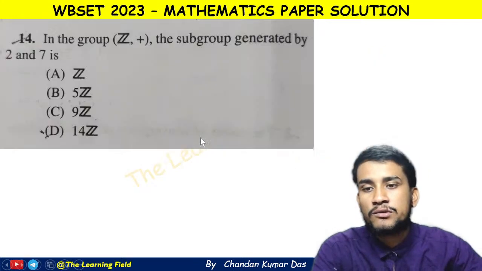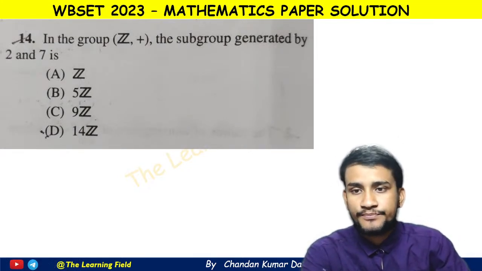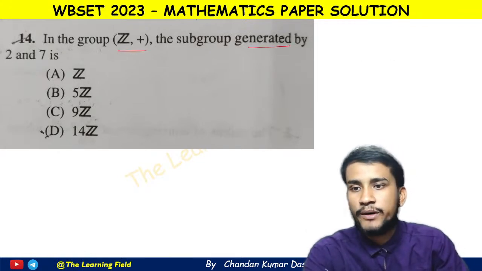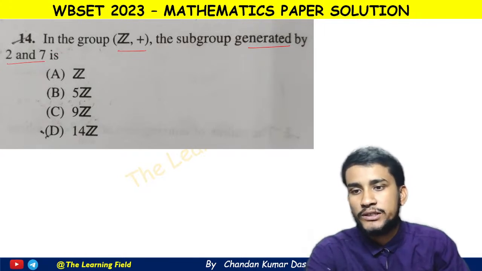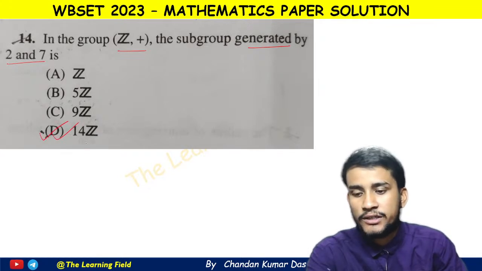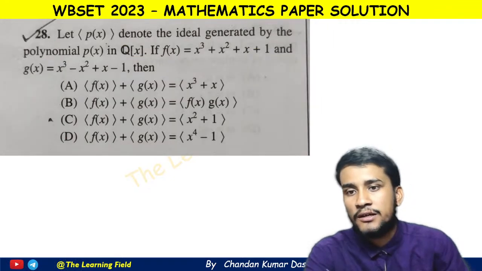Now going to the next question. This is a very easy question. In the group of Z, the subgroup generated by 2 and 7. So 2 and 7 are two prime elements. Okay, so we can easily say that the subgroup generated by 2 and 7 is formed by 14Z. Okay, this is a very easy question. Now going to the next question.